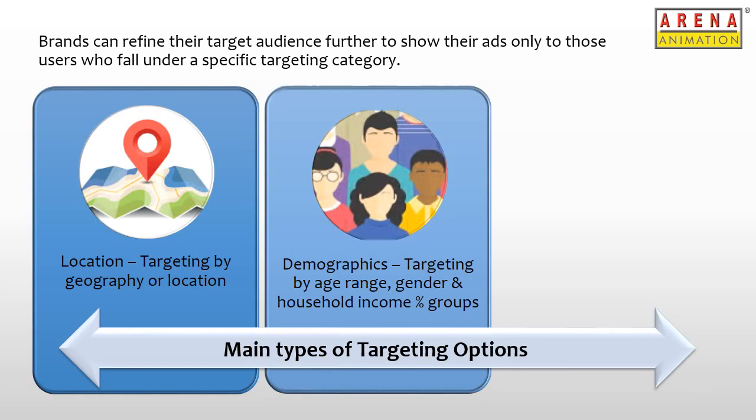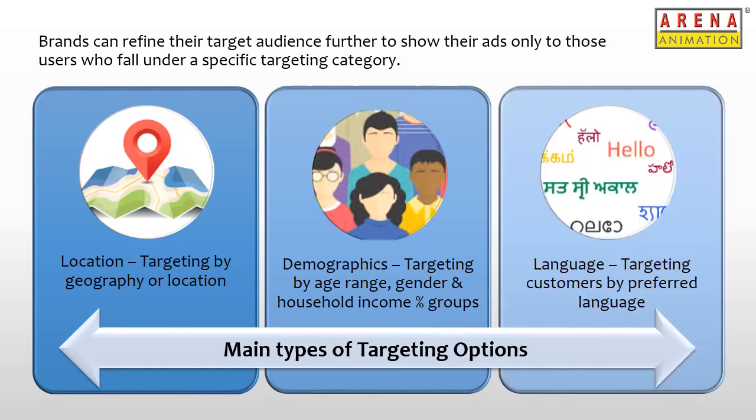The next targeting option widely used is demographics. The ads platform gives an option to select the targeting audience by their age range, gender, and household income percentage group. For example, a brand like Arena Animation would mostly want to show their ad to students who have completed their higher secondary education, as they would be more interested to venture out looking for vocational training courses when searching online. Hence, they can select the appropriate age range belonging to such category of students and exclude the rest of the age group ranges from the campaign.